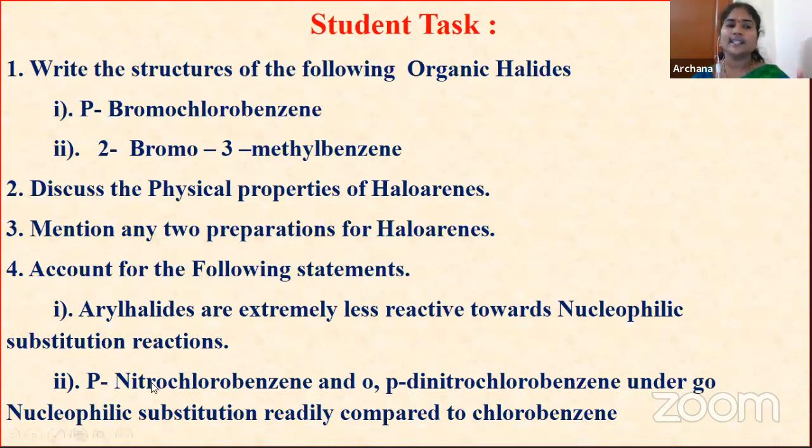And next, see, para-nitrochlorobenzene and ortho-para-nitrochlorobenzene undergo nucleophilic substitution readily compared to chlorobenzene. Why? Because due to the presence of the NO2 group at the ortho and para position, stabilization takes place, so the haloarenes' reactivity increases. Due to that, their nucleophilic substitution takes place fast. So this is about the nucleophilic substitution reaction.